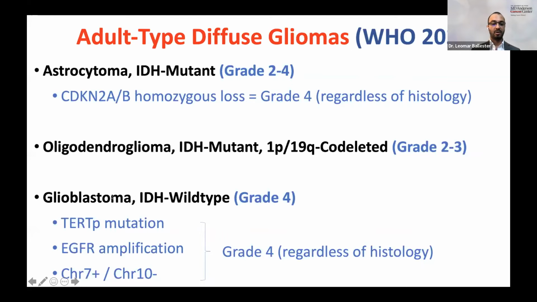And in the case of glioblastomas, which are IDH wild type and grade 4 tumors, there are 3 alterations, TERT promoter mutations, EGFR amplifications, and combined gain of chromosome 7 and loss of chromosome 10, which can be used to assign a grade 4 to an IDH wild type astrocytoma, even in the absence of vascular proliferation or necrosis. If it's a diffuse astrocytoma and it's IDH wild type, and we have one of these alterations, it will be a grade 4. We no longer need vascular proliferation or necrosis to make the diagnosis of grade 4 glioblastoma.